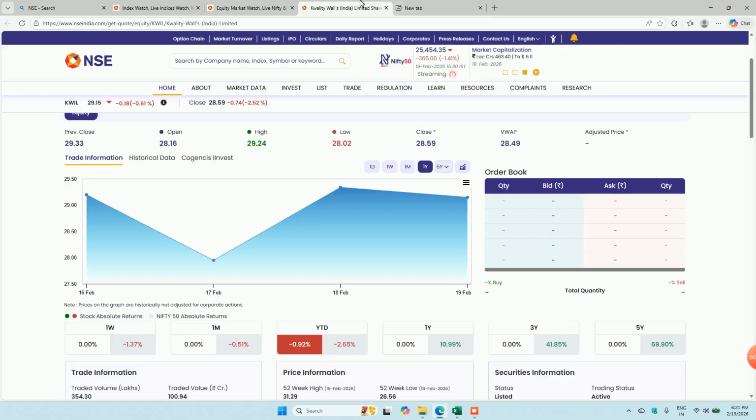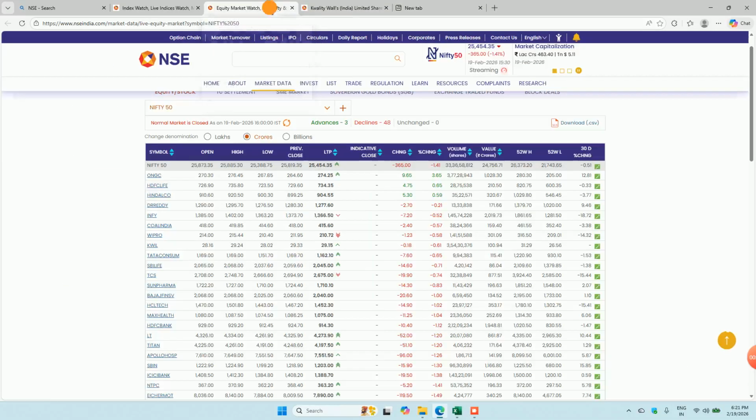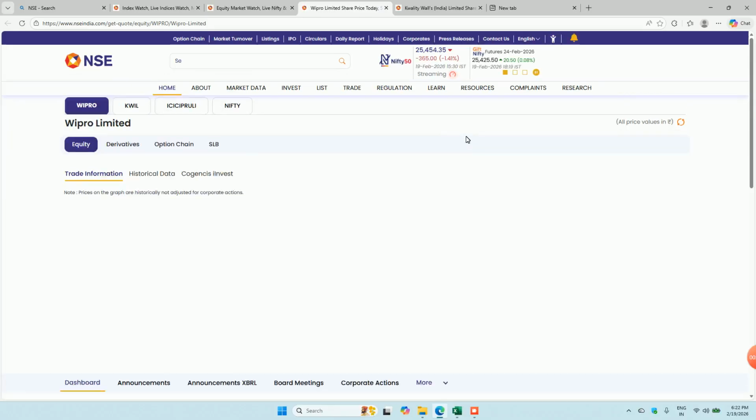And let's see any other company where we can see the financials as well. Let's see Wipro.